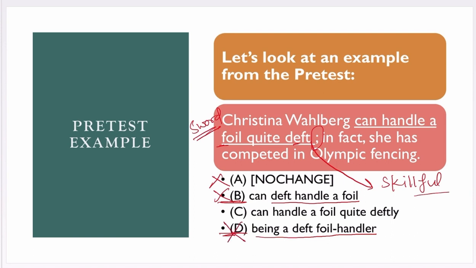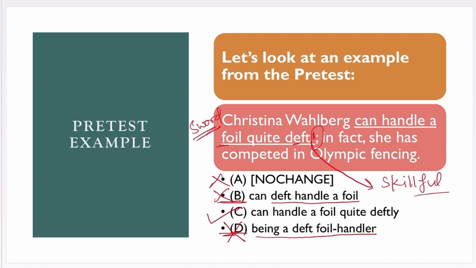Therefore, we have to eliminate this as well, because when a semicolon is there, the clause before it must be complete. Christina Wahlberg being a deft foil handler, there is something that should follow it, but we don't find anything over here. So, this would not be a complete sentence.